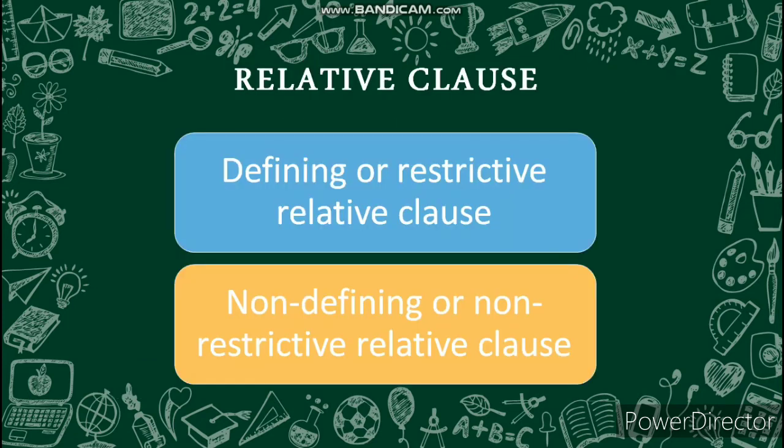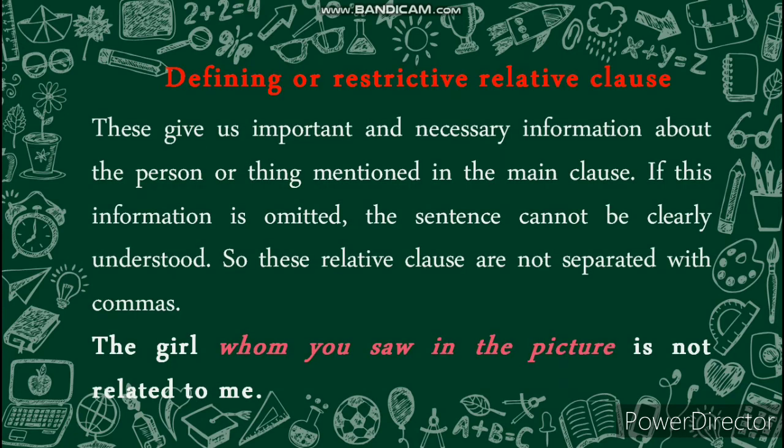About relative clauses. There are two types of relative clauses. One is the defining or restrictive relative clause. Second is the non-defining or non-restrictive relative clause. Defining or restrictive relative clauses give us important and necessary information about the person or thing mentioned in the main clause. If this information is omitted, the sentence cannot be clearly understood. So, these relative clauses are not separated with commas. See the example: the girl whom you saw in the picture is not related to me.